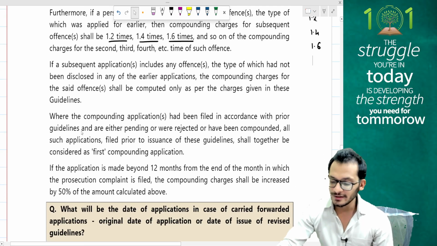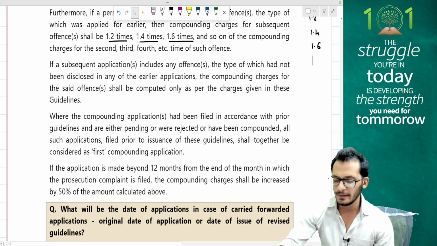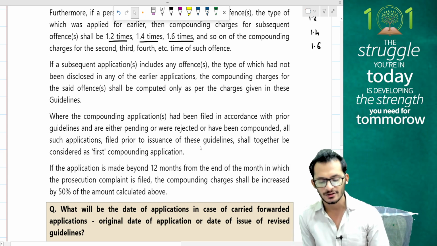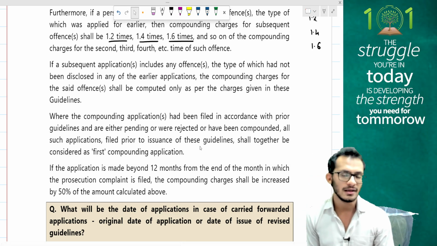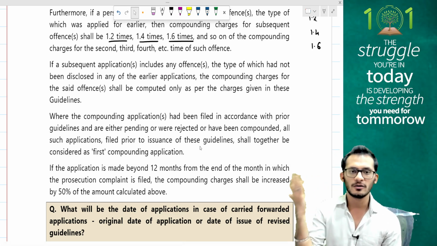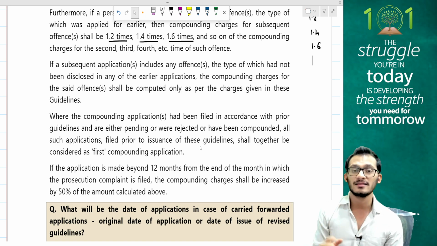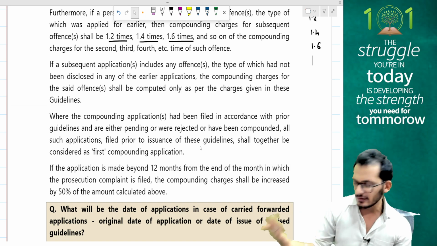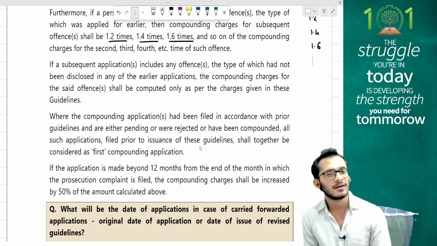Where a compounding application has been filed in accordance with prior guidelines and is either pending, rejected, or has been compounded, all such applications filed prior to the issuance of this guideline should together be called the first compounding application. Because these guidelines are only coming from October, anything done before October will not be considered a subsequent offence. All will be consolidated together and called one application. After this, if you make another application, that will be called the second application.